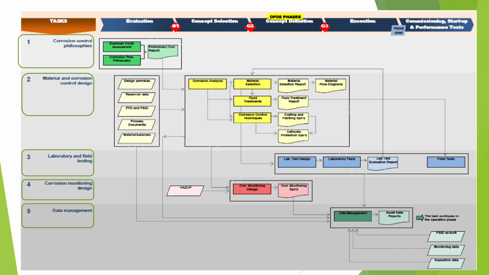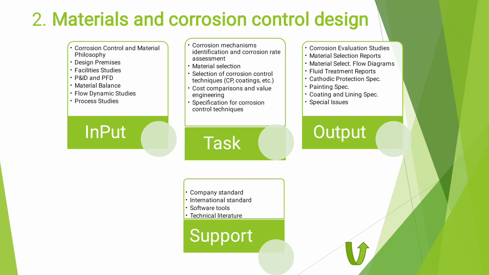We go to the second task, which is material and corrosion control conditions. This task is the main task if you get a job as a material and corrosion engineer. It is the main activity we should do. Okay, the task is